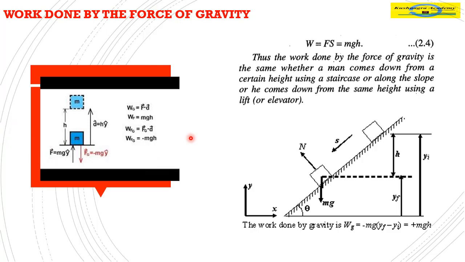So the direction of force is downwards, that means the negative y-axis. The displacement is upward, that means the positive y-axis. Hence the work done by the force of gravity will be force minus mg into plus h, because height is positive and the force is opposite to this direction. So the work done by gravity will be minus mgh.